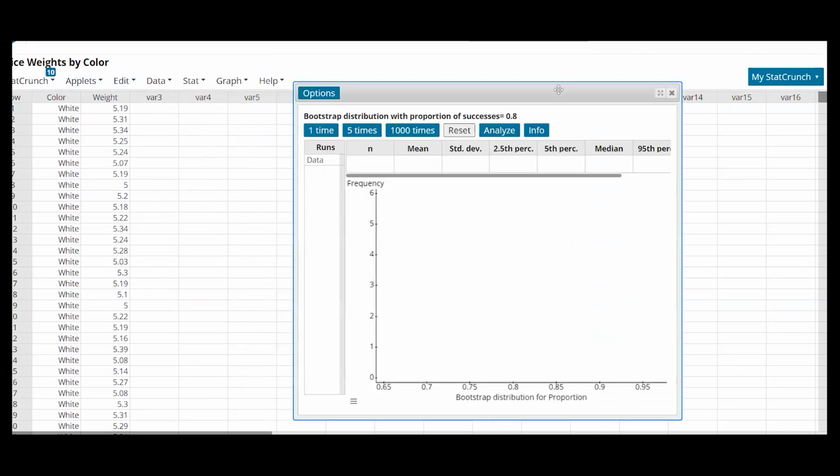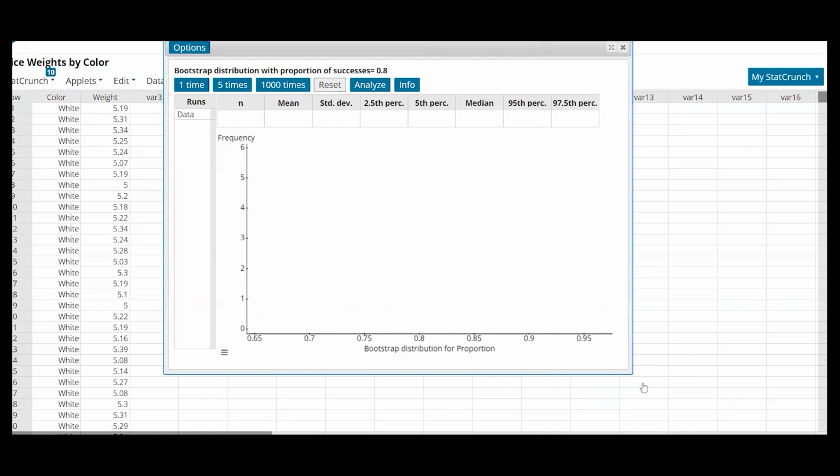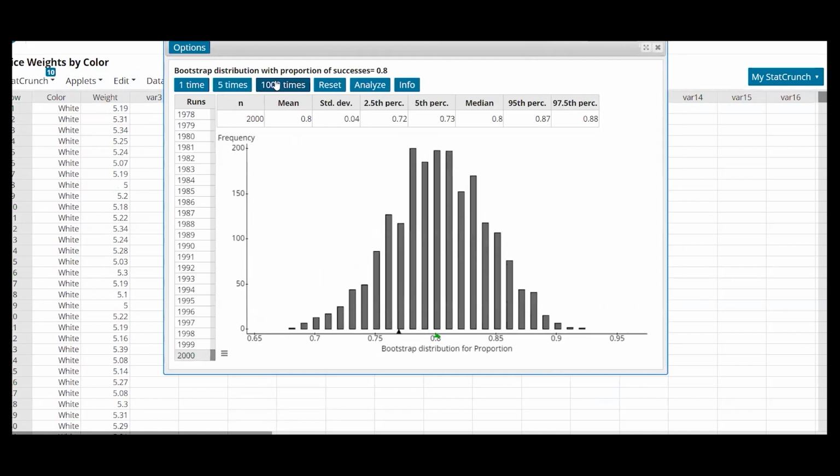Click compute, and then I'm going to run this simulation 10,000 times. And let's look at the 95% confidence interval. So that would be the 2.5th percentile and the 97.5th percentile.